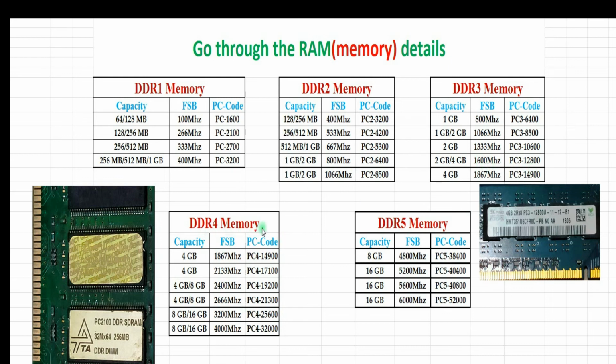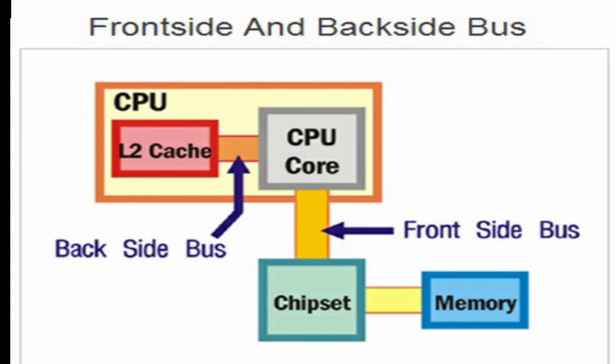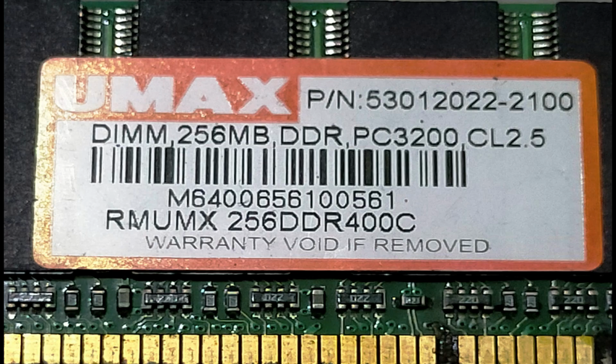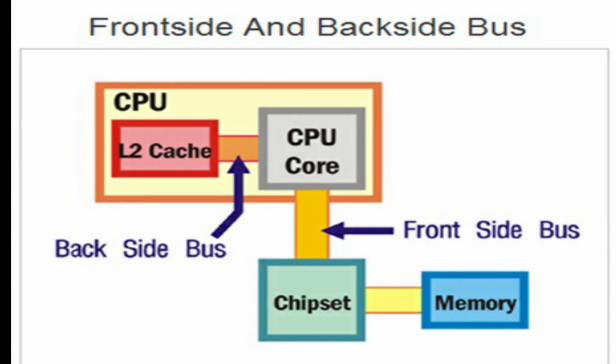Then this is DDR4 memory, with this type of capacity, FSB and PC code. You go through the details. This is the newly launched DDR5 memory. These are the capacities, and these are the FSB and PC code. Please go through the chart details and purchase your perfect memory. You see, the memory photographs will be like this.